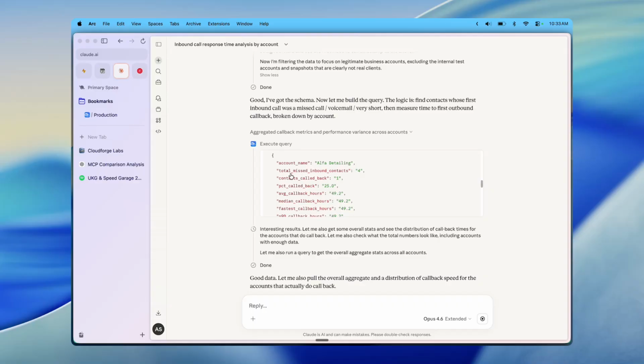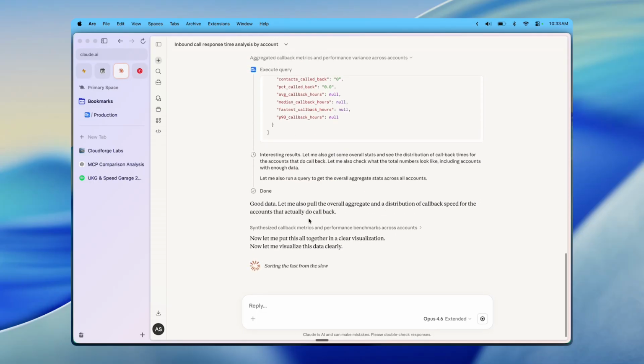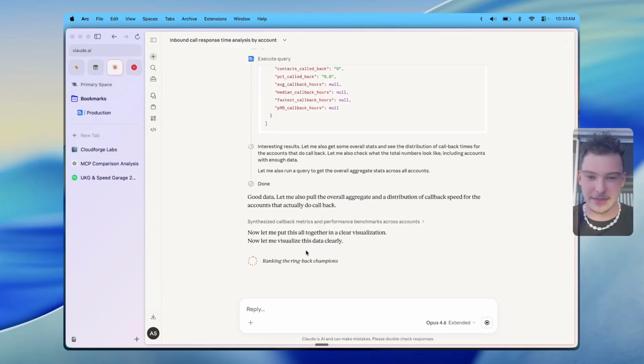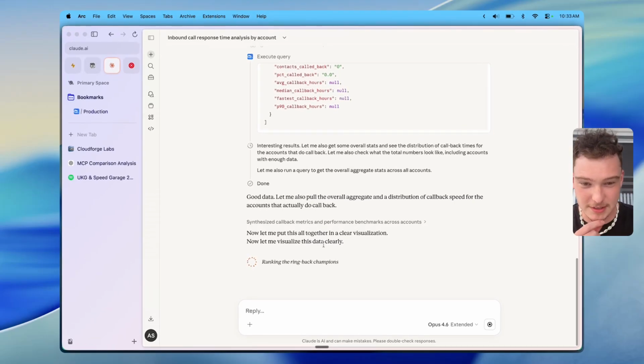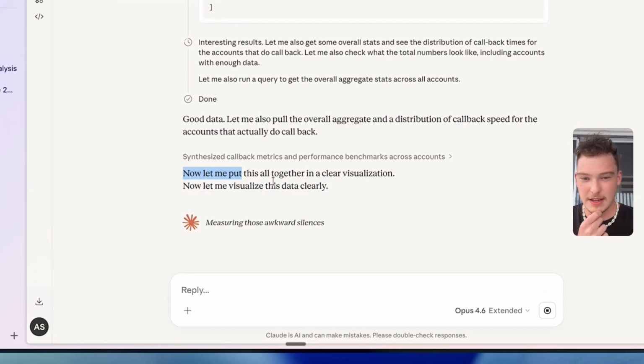So we can see for Alpha Detailing, total missed inbound contacts is 4. Missed inbound contacts called back is 1. And that means a 25% callback rate. Average callback hours is 49. So we called back one of them, and it took us 50 hours to call them back. And we could see Atomic Reps. We can see that, and these are all of the different sub-accounts and their breakdowns. And then it's going to, I guess, put this into a chart for us.